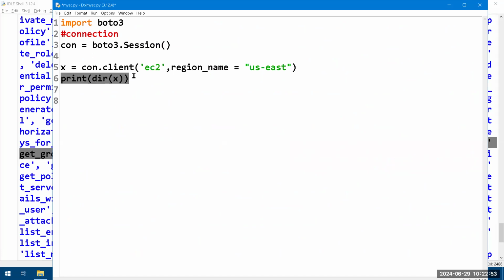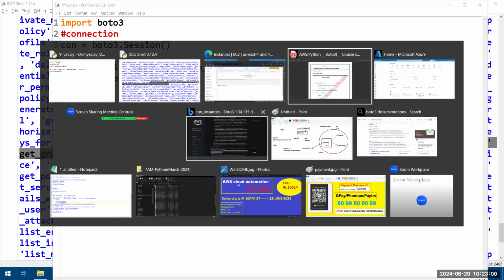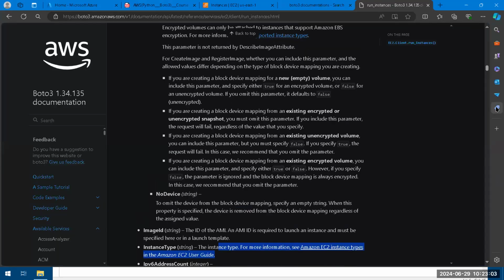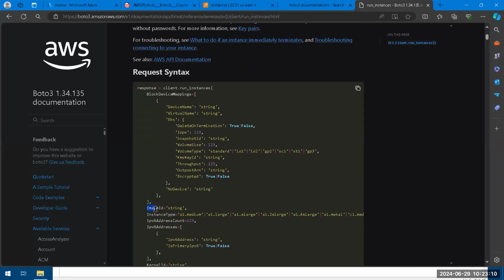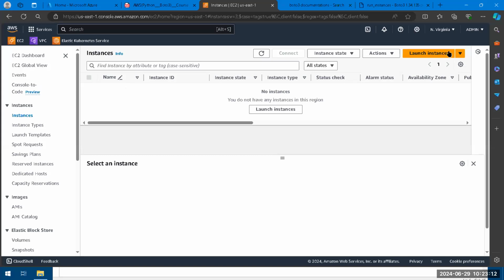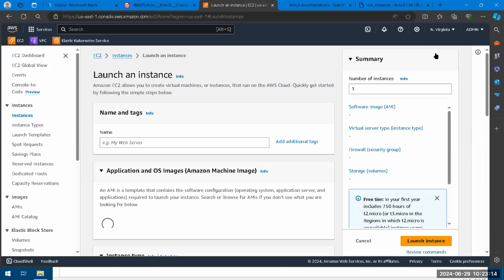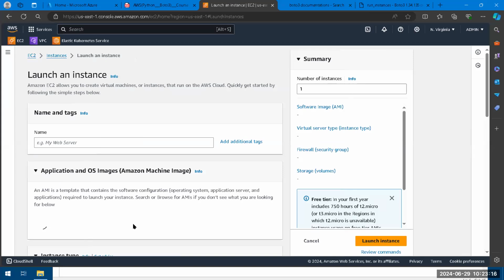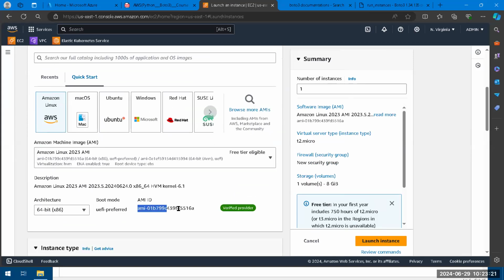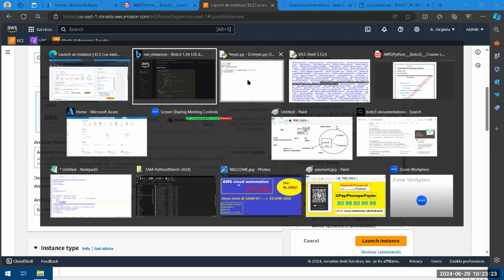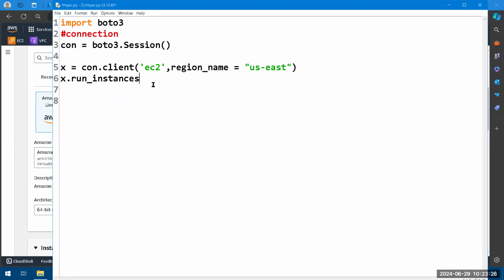Sir, I want to create a VM. Yes, x.run_instances. That word is there in the documentation. I am providing the mandatory things. Image ID is required. Okay, I want to get one image. Which image? Image ID, like an ISO image. Let me take any one of the image IDs, for understanding purpose only. But it's case sensitive. That is the one thing we have to write carefully.